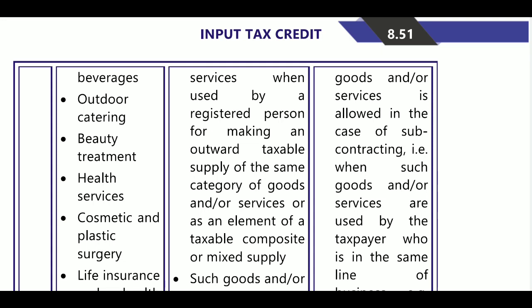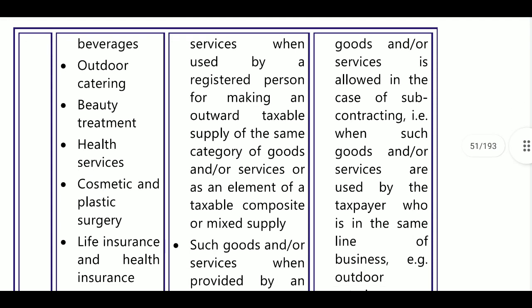If you are a beauty treatment business, using beauty treatment items and providing beauty treatment to other persons, then you can claim the credit. If you are a consumer using beauty treatment, then you cannot claim the ITC of that beauty treatment. That is, for making outward taxable supplies of the same category of goods and services as an element of a taxable composite or mixed supply.